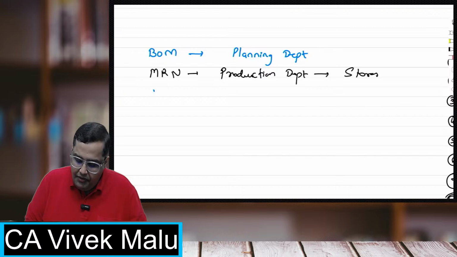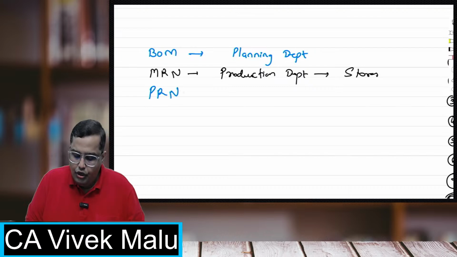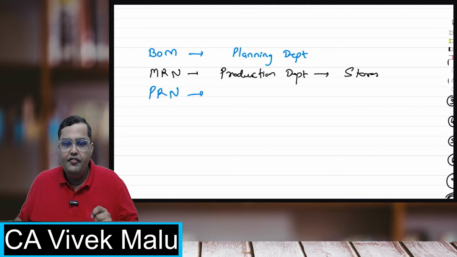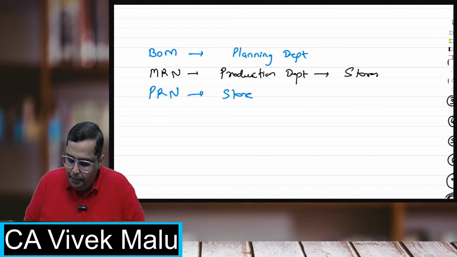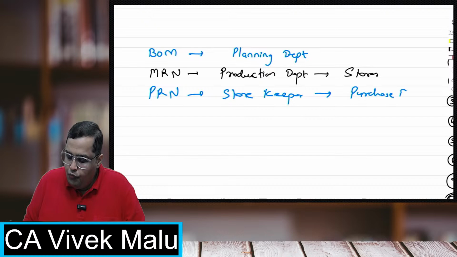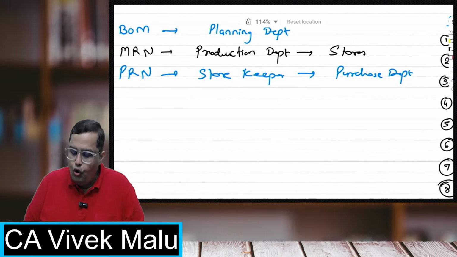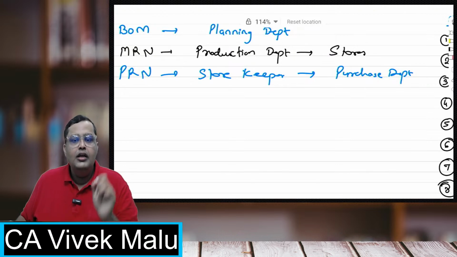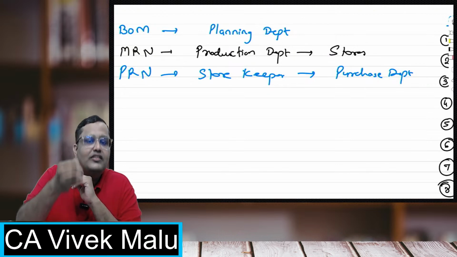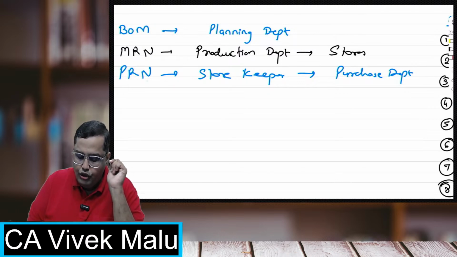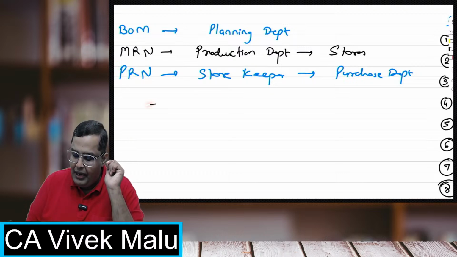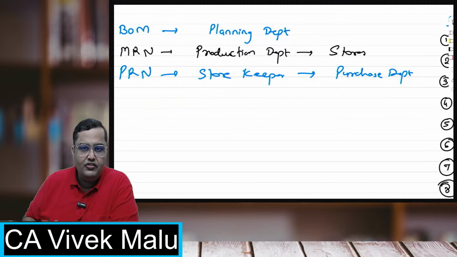Now, what will the storekeeper do? The storekeeper will make a purchase requisition note. Remember that. So the storekeeper makes a purchase requisition note and gives it to the purchase department. What is there in the purchase requisition? The storekeeper is requesting the purchase department that please purchase these goods which we are specifying. Okay, the storekeeper will make this and give it to the purchase department.